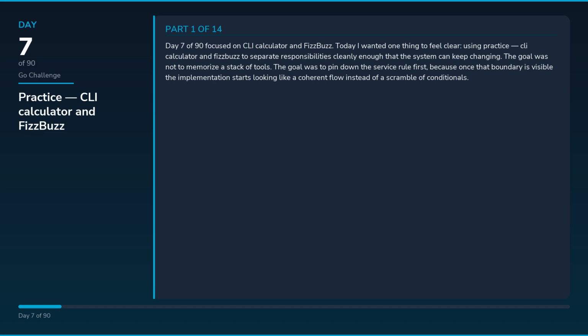Day 7 of 90 focused on CLI calculator and FizzBuzz. Today I wanted one thing to feel clear: using practice CLI calculator and FizzBuzz to separate responsibilities cleanly enough that the system can keep changing. The goal was not to memorize a stack of tools. The goal was to pin down the service rule first, because once that boundary is visible, the implementation starts looking like a coherent flow instead of a scramble of conditionals.